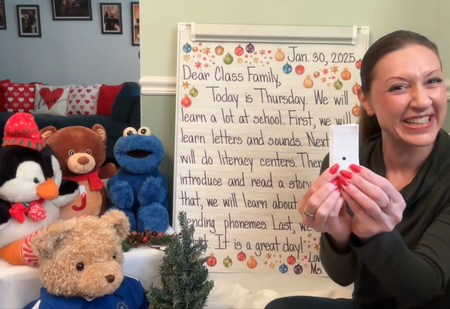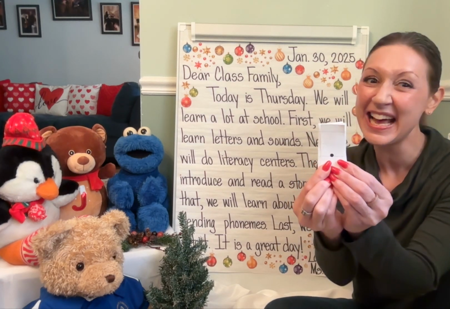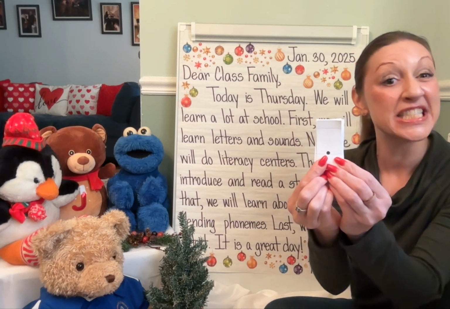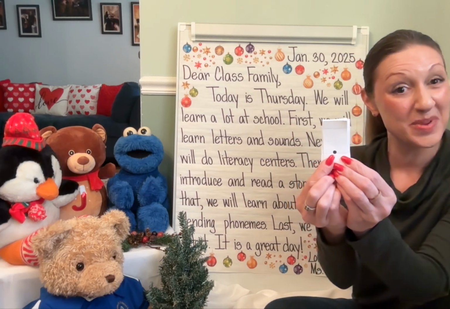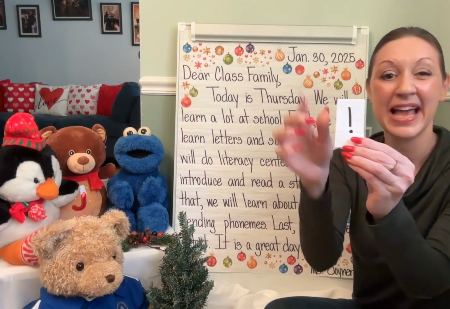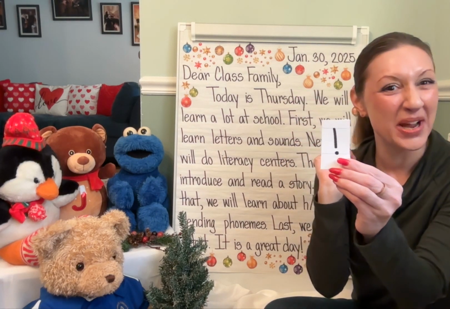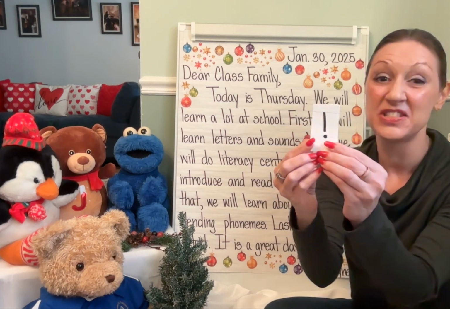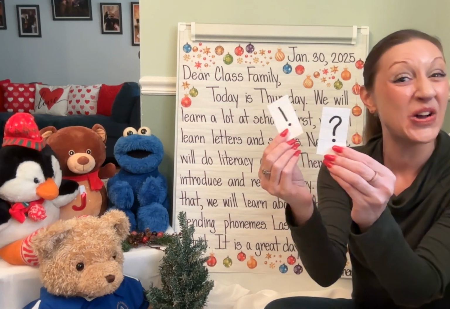Are you ready, readers? Okay, say it in Skywrite. Period. At the end of telling sentences, statements, and abbreviations. Exclamation point, also called an exclamation mark. That's at the end of a sentence that shows strong feeling.